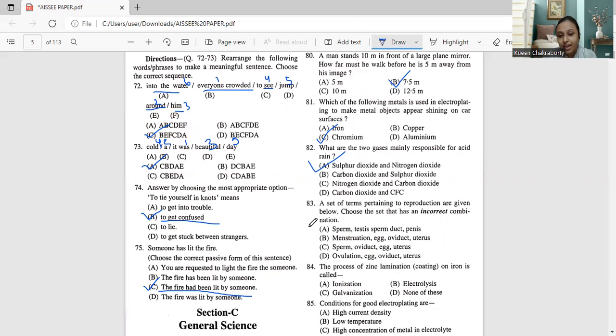In case of A and B, both are in sequential order, fine. But in case of C, sperm, oviduct, egg, and uterus cannot be a correct combination because sperm is for male, while oviduct, egg, and uterus are for a female. So option C is the incorrect combination, and we will mark it as the answer.